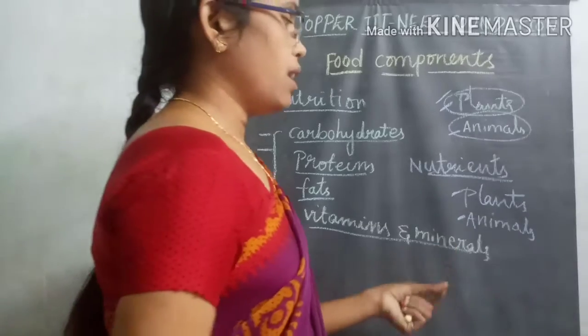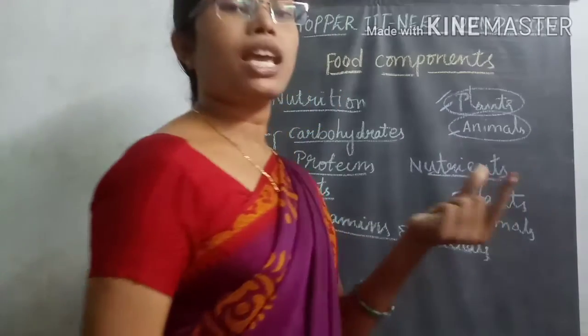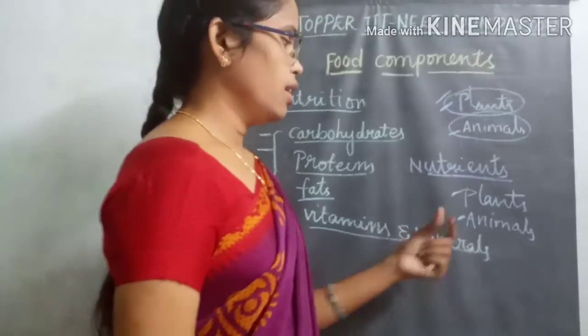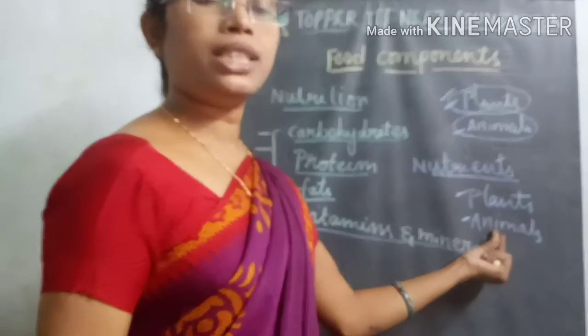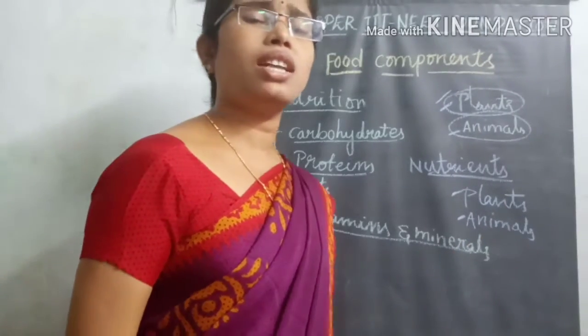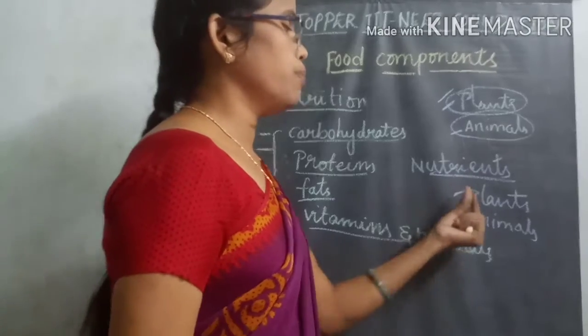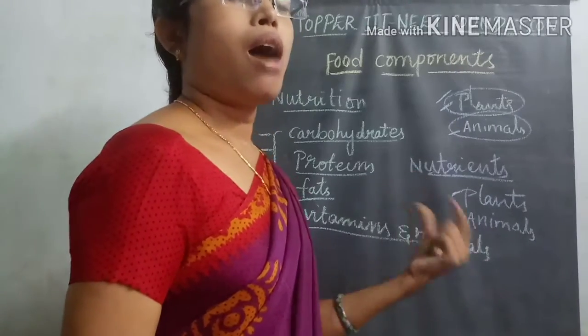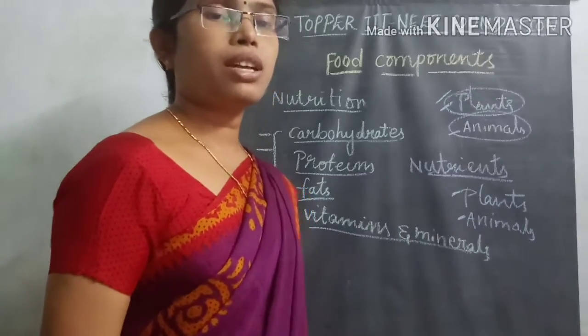That means there are herbivorous organisms, which take only plants, carnivorous organisms, which take only animals, and omnivorous organisms, which take both plants and animals.